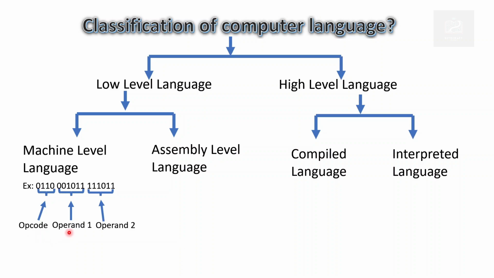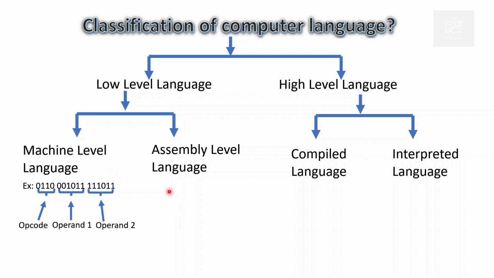The second segment is operand 1 and the third segment is operand 2. That means with the help of this operation code, the computer will understand what kind of operation needs to be done. Now this operation code may represent sum, subtraction, multiplication, or any kind of operation by the computer system. So it completely depends on that particular target system's instruction set and the architecture of that system, I mean the processor architecture of that system. This is just an example. For now, just understand that this code can be directly executed by the machine. This is the only reason we are calling it machine level language.